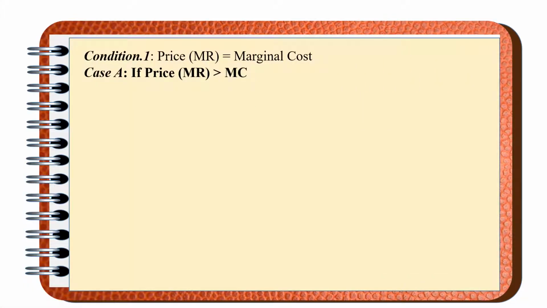Let us see condition number 1. Condition number 1 says that the MR should be equal to the marginal cost. We try to understand this through two cases. Case number 1, when MR is greater than MC. Try to understand it through the graph.